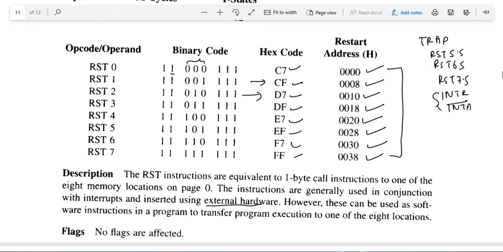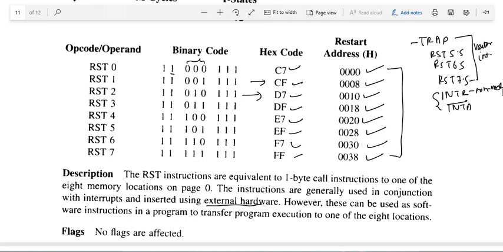All these interrupts from here to here are vector interrupts. It means whenever we apply an interrupt through the pin TRAP or RST 5.5 or RST 6.5 or RST 7.5, the processor knows where it has to go. But in the case of INTR, it is a non-vector interrupt. It doesn't know, whenever this interrupt comes, where it will go.